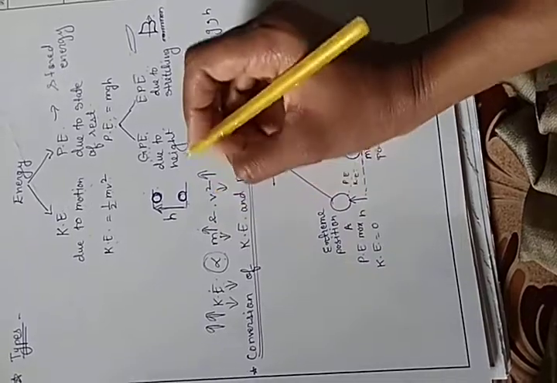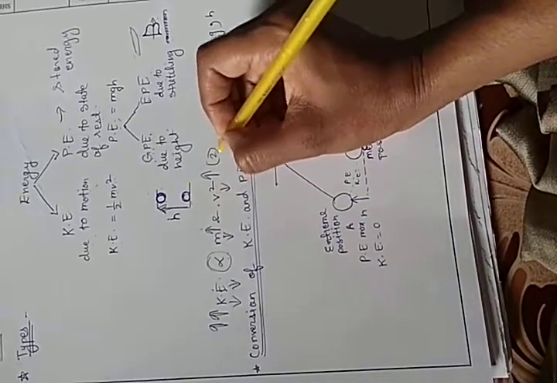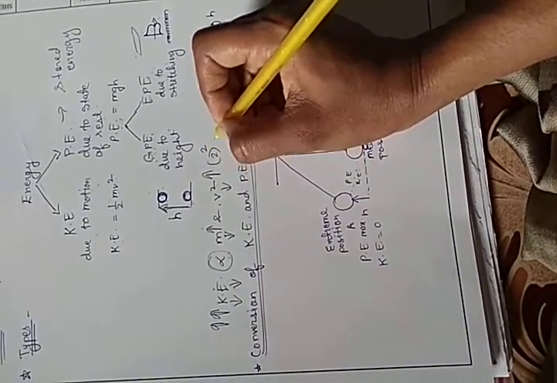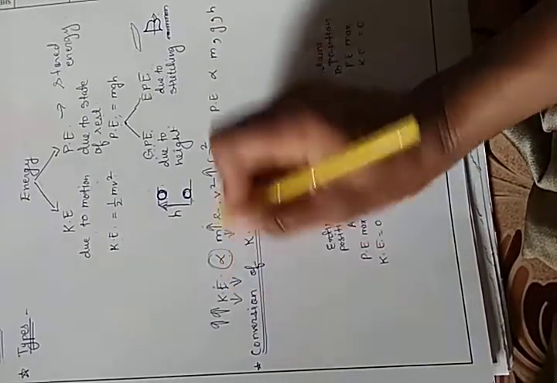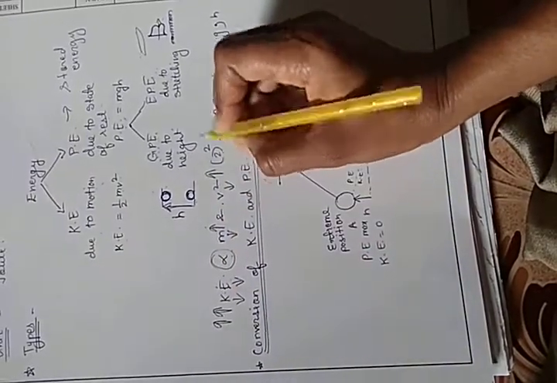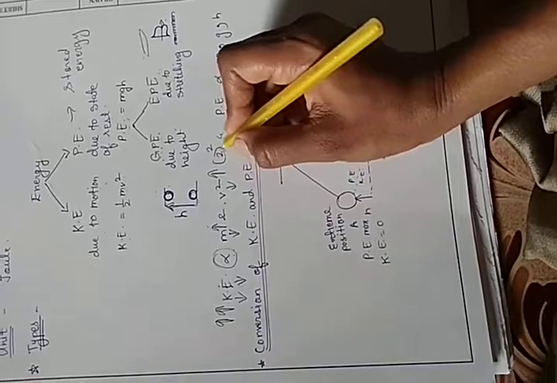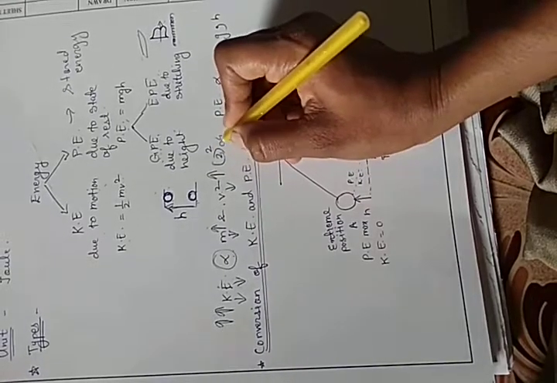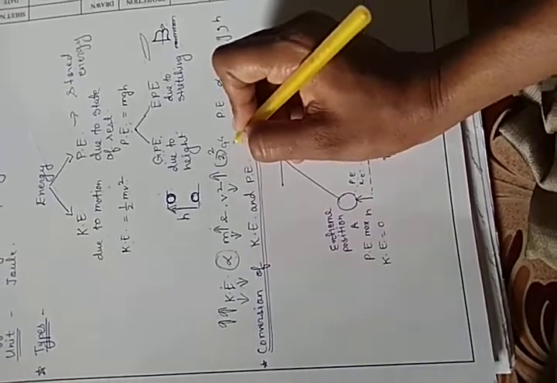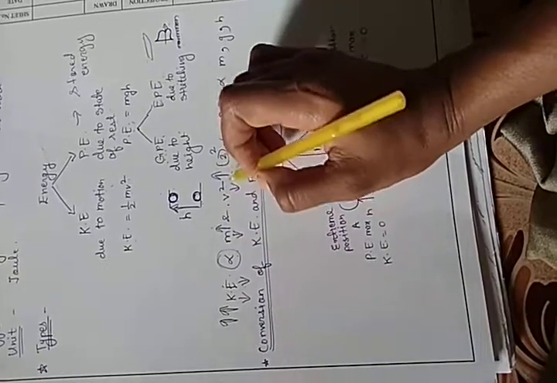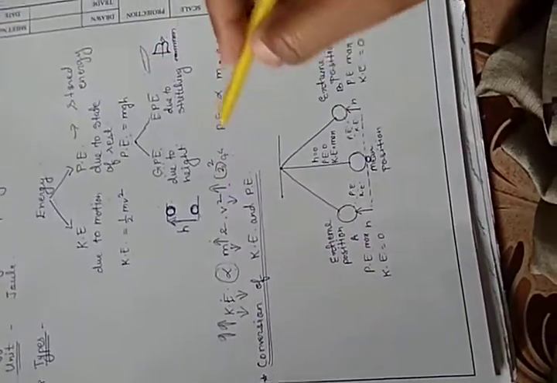But velocity, so if velocity increases twice, so 2 का square क्या है? 4. So kinetic energy will increase 4 times. If velocity increases thrice, 3 का square है 9, so kinetic energy will increase 9 times. So this is the relation between them. Such types of questions are asked in exam.